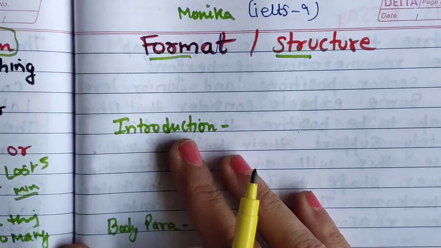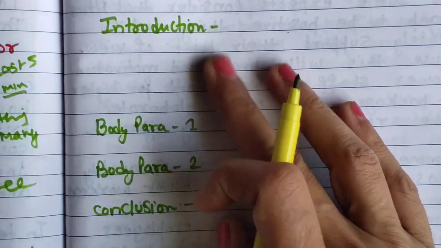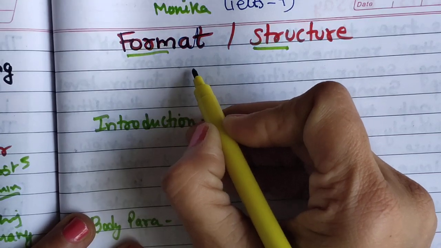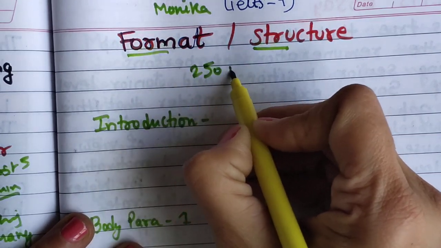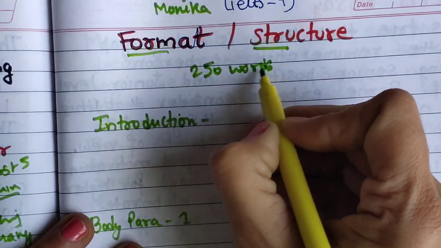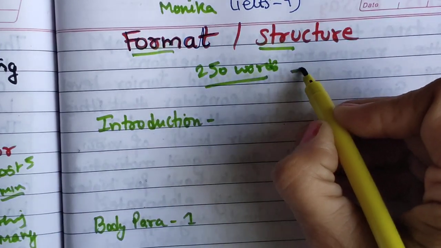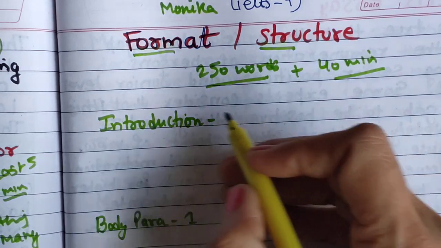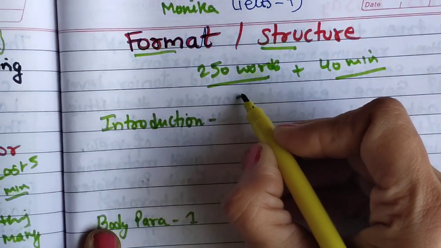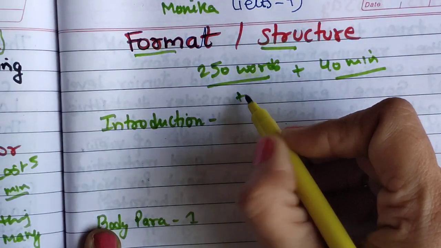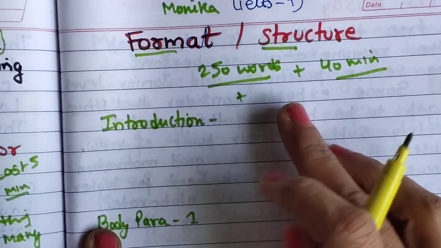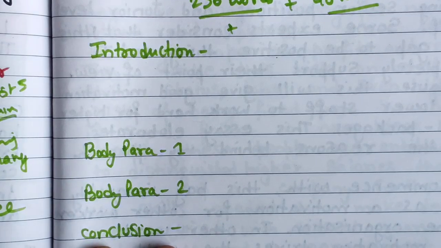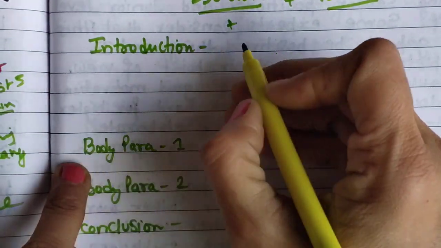Okay, in format, as you know, we have 4 paragraphs. Before that, I will just revise the rules again: 250 minimum words, and 40 minutes will be there. Please take a pen, pencil and eraser, and you should use a dark HB pencil. So, introduction: what is introduction?